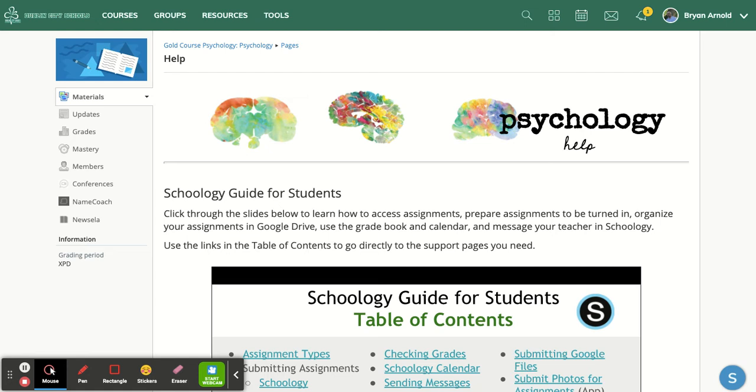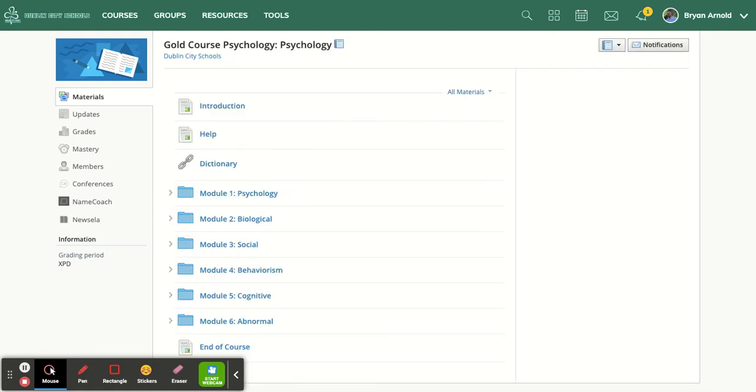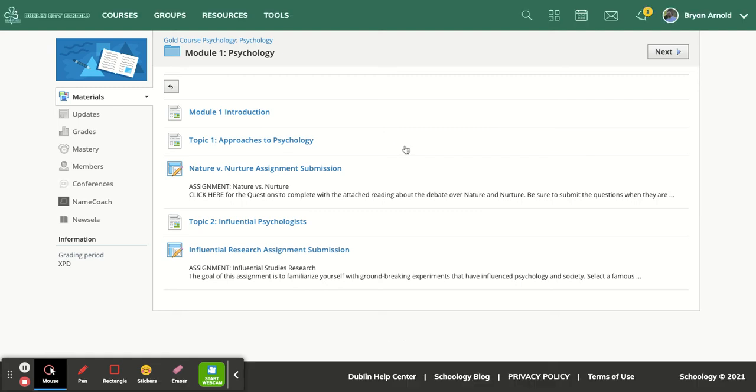Next, we will look at one of the modules, as they're all going to be very similar in the expectations and how they're laid out. So this course is laid out into 6 modules with 3 being completed each of the 9 weeks, with the first 3 being done the third 9 weeks, and then the fourth through the sixth, the second 9 weeks of the semester. So let's look at the first one, psychology, just an intro.